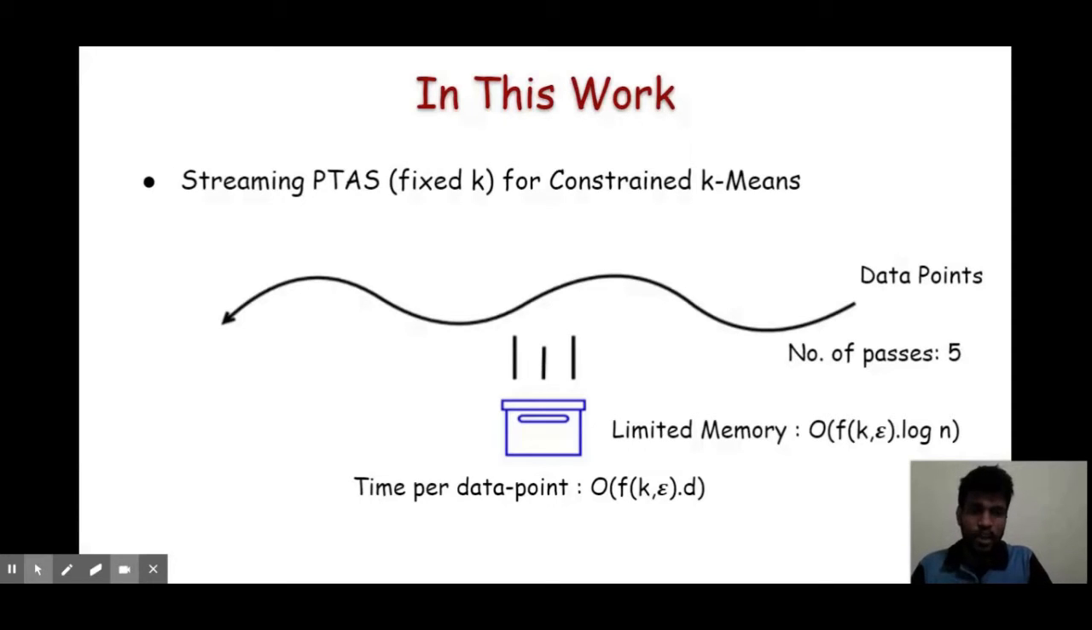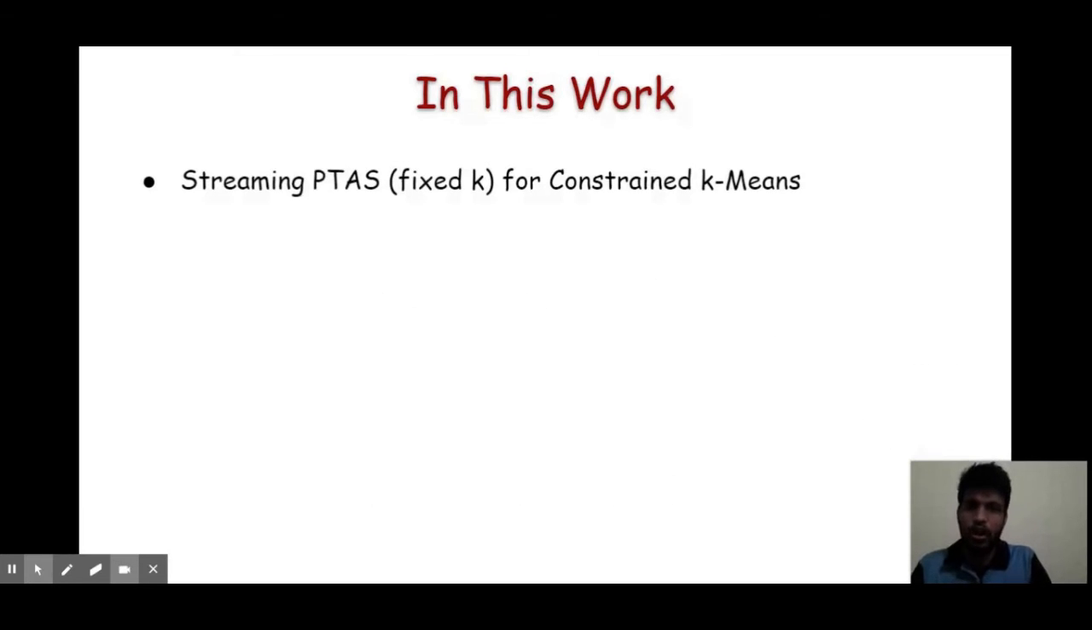And it can go exponential in k and epsilon. Here we have an additional function of k and epsilon. So the whole memory is FPT, takes the FPT amount of space, and the time that we use for every data point is also a function of k and epsilon, and also d, where d is the dimension of the Euclidean space.